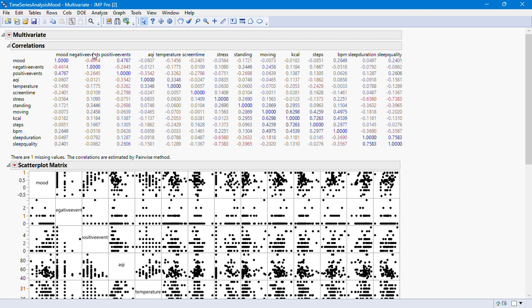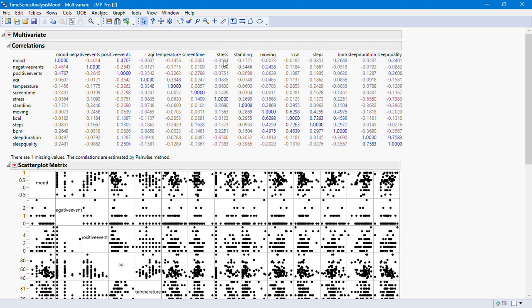Now looking at this, obviously mood will be correlated with mood, negative events will be correlated with negative events because they are the same thing. That's why it's 1 and it's positive and it's blue in color. Now the negative ones are these ones that you are seeing here that are red and have a negative mark. Now let's look at what is going on in this minus 0.7383 correlation.